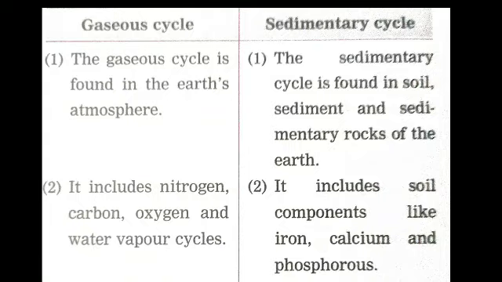First, the gaseous cycle is found in the Earth's atmosphere, and the sedimentary cycle is found in soil sediment and sedimentary rocks of the Earth. Second, the gaseous cycle includes nitrogen, carbon, oxygen and water vapor cycles, and the sedimentary cycle includes soil components like iron, calcium and phosphorus.